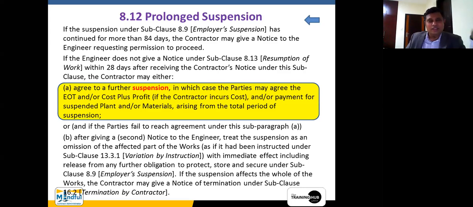One day this work has to be completed using that machinery only, but it is idling for a greater period of time. Therefore that cost also falls into this particular attribute. This is what I wanted to tell you.